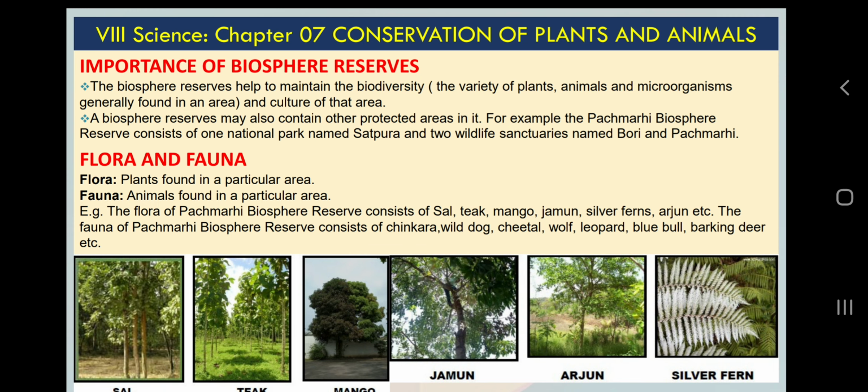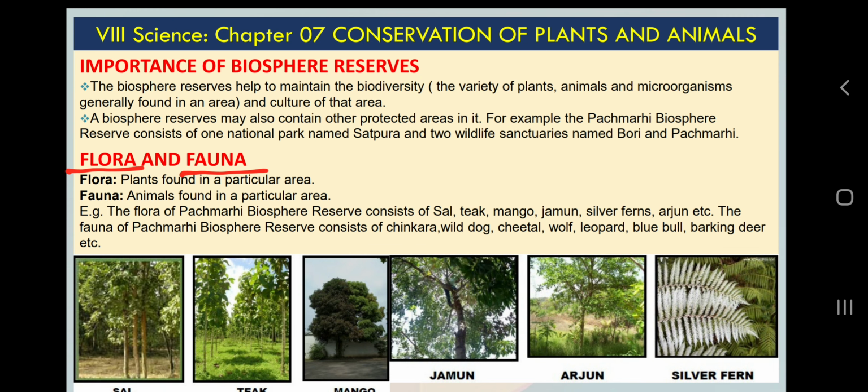Then one more thing, flora and fauna. Flora will remind you of flower. Although the spelling is different, it will remind you. This is the way you can remember that flora is about plants and fauna is about animals. Very simple to understand. For any particular geographical area, the complete diversity of plants is called flora and the complete diversity of animals is called fauna. For example, if I talk about Sawai Madhopur, all the plants we find in Sawai Madhopur are called its flora, and all the animals we find in Sawai Madhopur are called fauna.